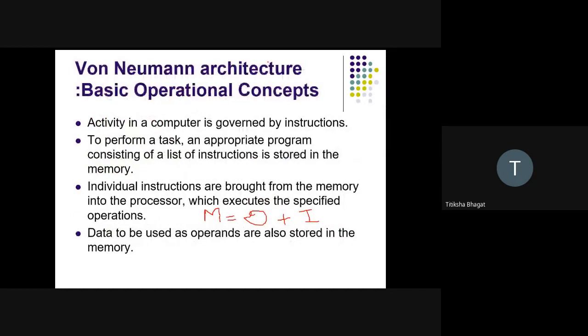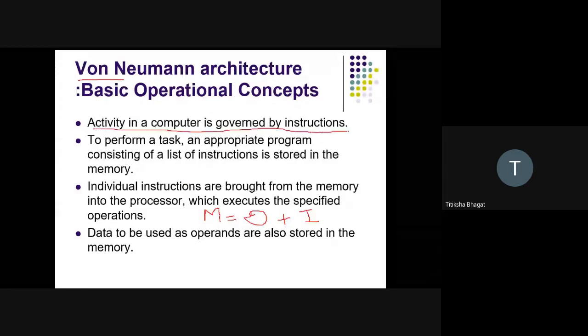So again, let's come to the von Neumann architecture. Von Neumann architecture means activity in a computer is governed by the instruction. That means whatever activity you want a computer to perform, addition, subtraction, any task, you have to tell it. That means the programmer has to specify it. How will a programmer specify? With the help of programs. What is a program? A program is nothing but a set of instructions.